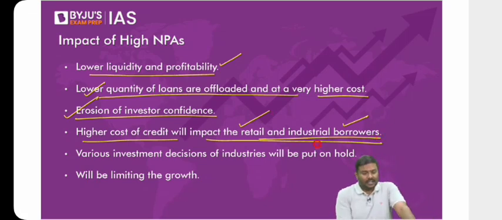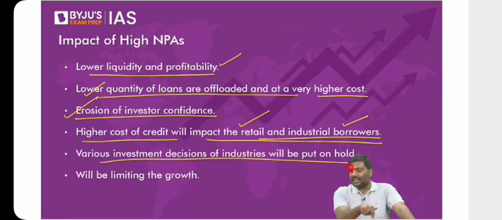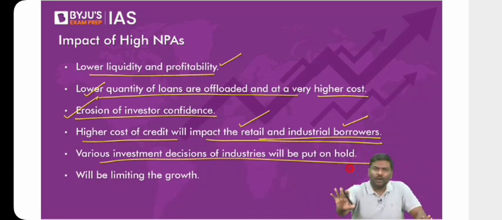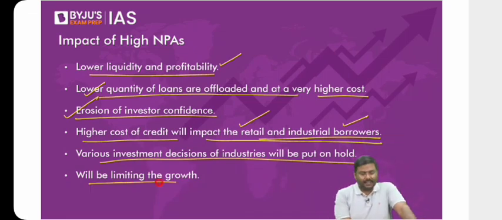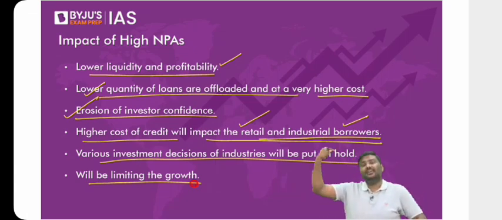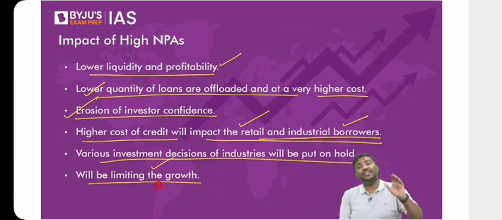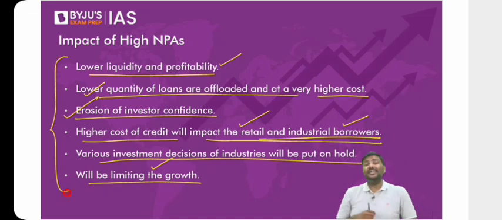Answer is yes. Investment decisions of the industries can be put on hold. Bank is not giving a loan. Even if they give a loan, they are charging a higher rate of interest. The companies will simply hold various investment decisions. And finally, because the investment is coming down, banks' credit offtake is going down, it will have a limiting effect on the GDP of India. It will limit the GDP growth rate of India. So these are certain effects of having high NPAs in the economy.